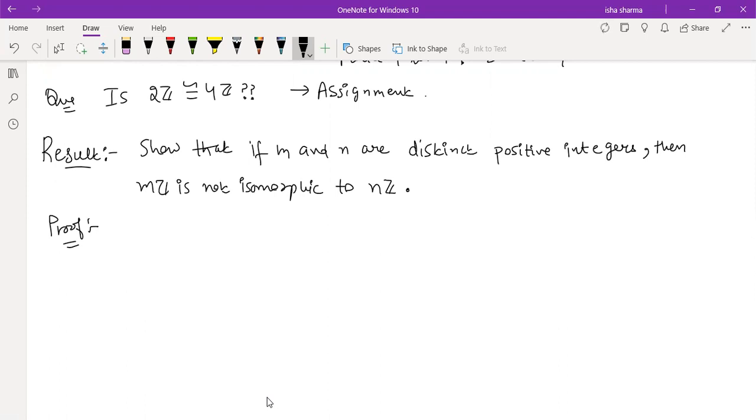So I'm just going to give you the proof of this one. On similar lines, suppose now this is in general, meaning for any different m and n, 2Z, 4Z, 2Z, 3Z, 5Z, 6Z, whatever. If they are different, they're not going to be isomorphic. So suppose there exists phi from mZ to nZ with phi of m equal to nz.